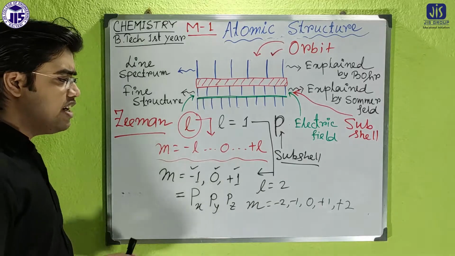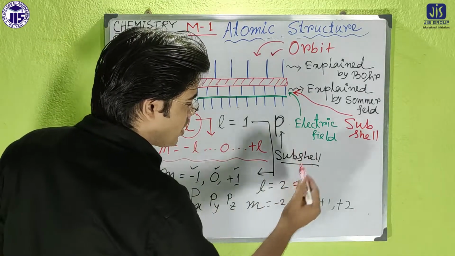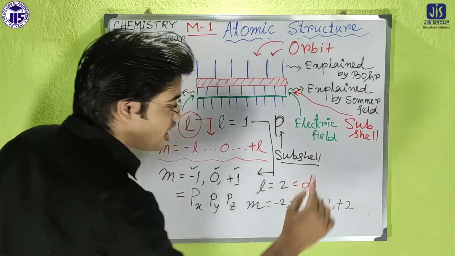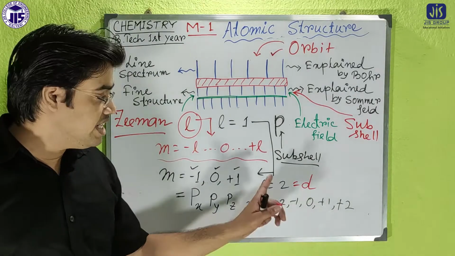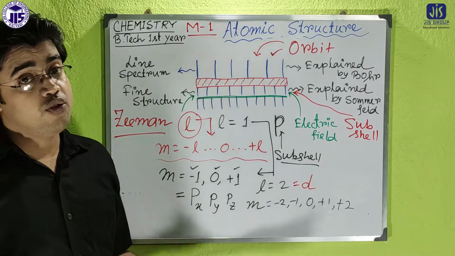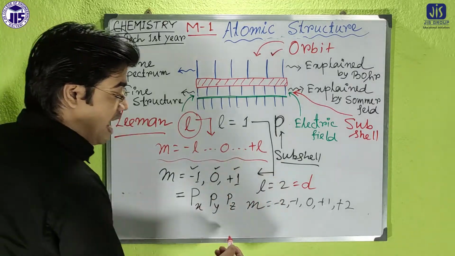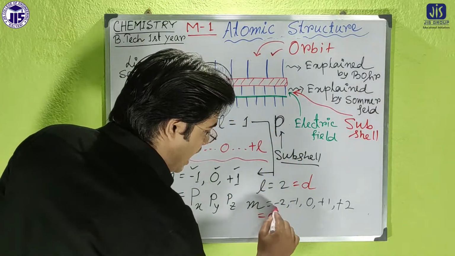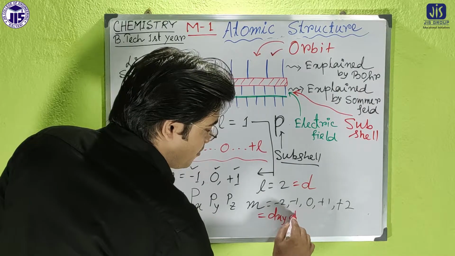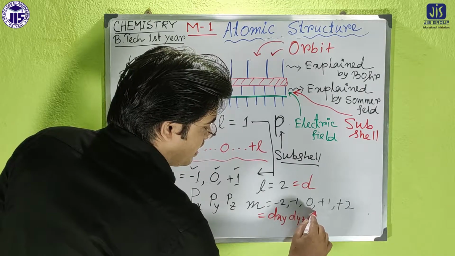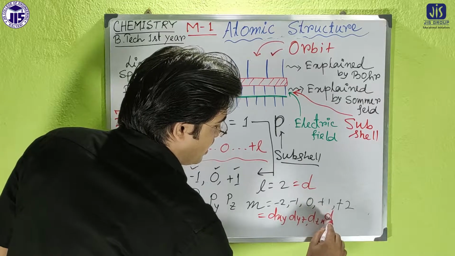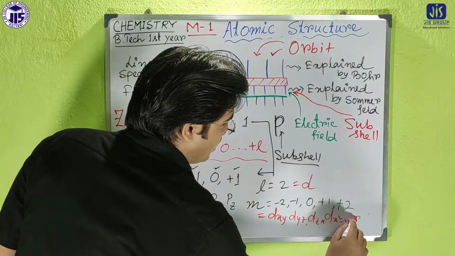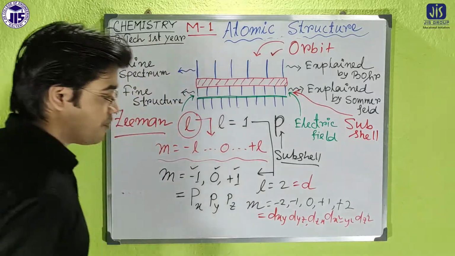Now what is l equal to 2? I already discussed in the previous class. That means it is the D subshell. So all of you know very well that the D subshell has 5 orbitals. You know that they are dxy, dyz, dzx, dx square minus y square and dz square.